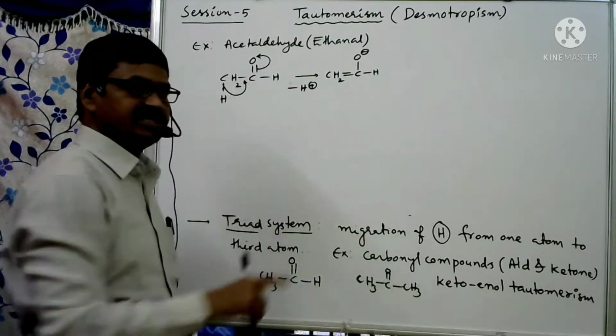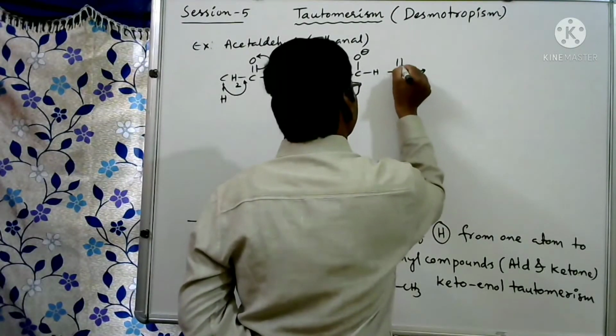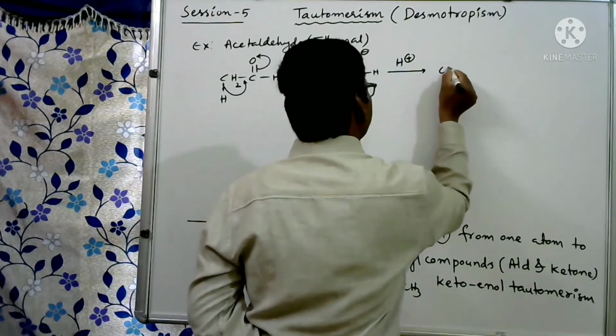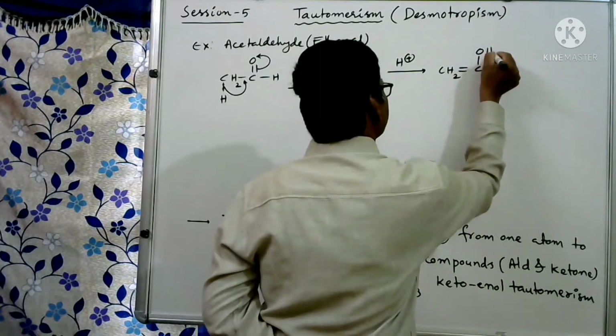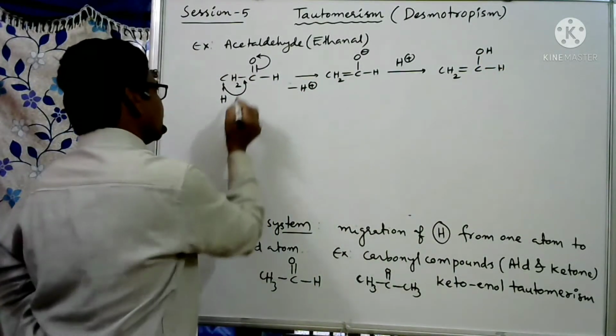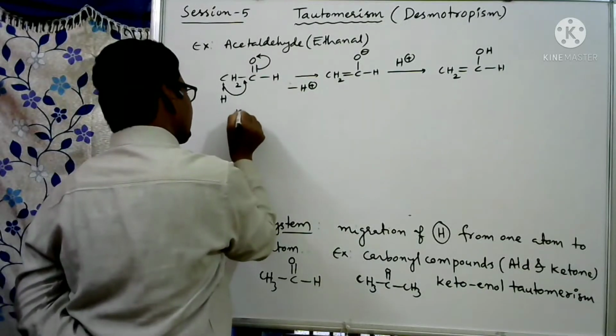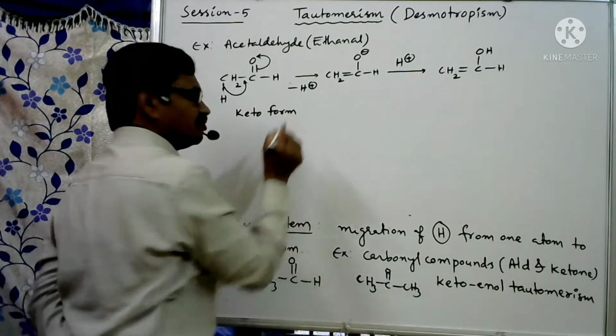This H plus ion in next step combines with O minus. So we get CH2 double bond C, here OH and hydrogen. So here this is the C double bond O form. Generally we can say it is keto form.